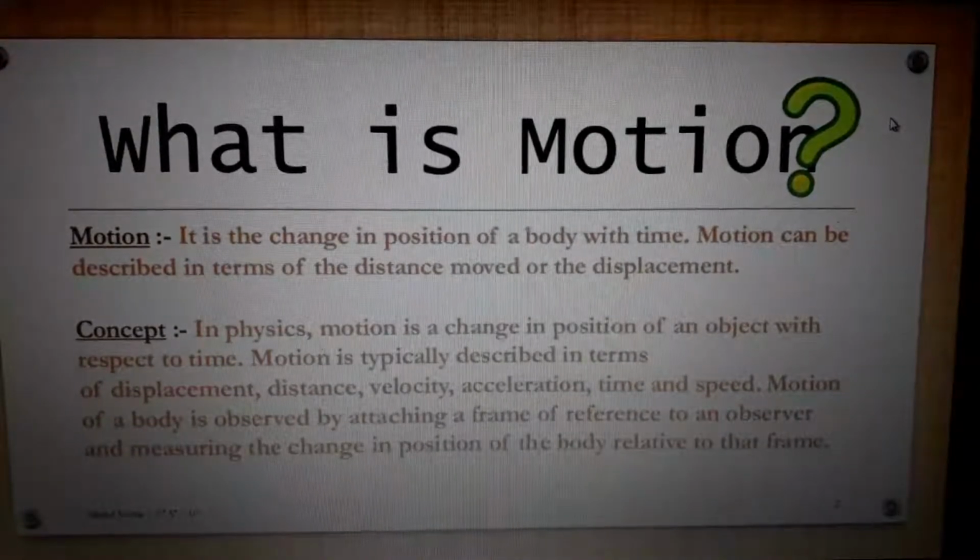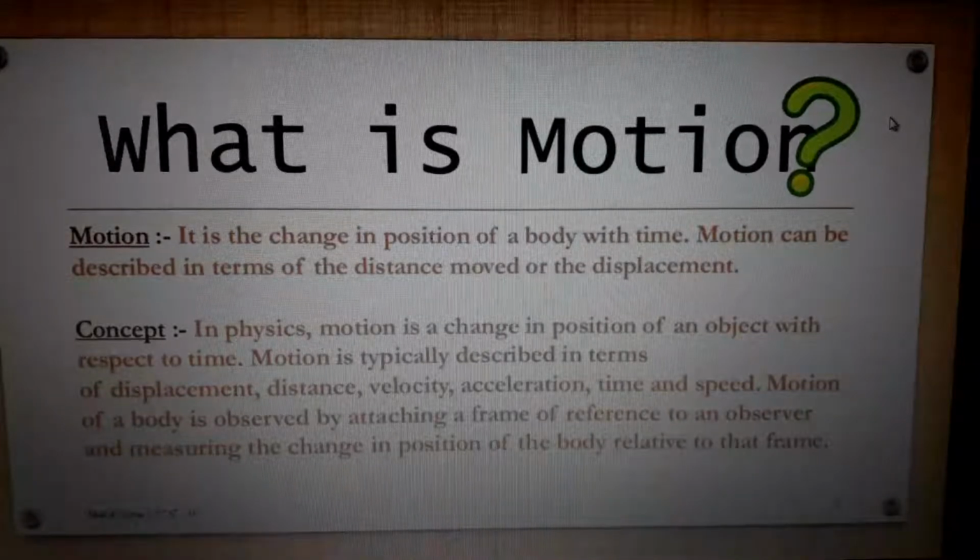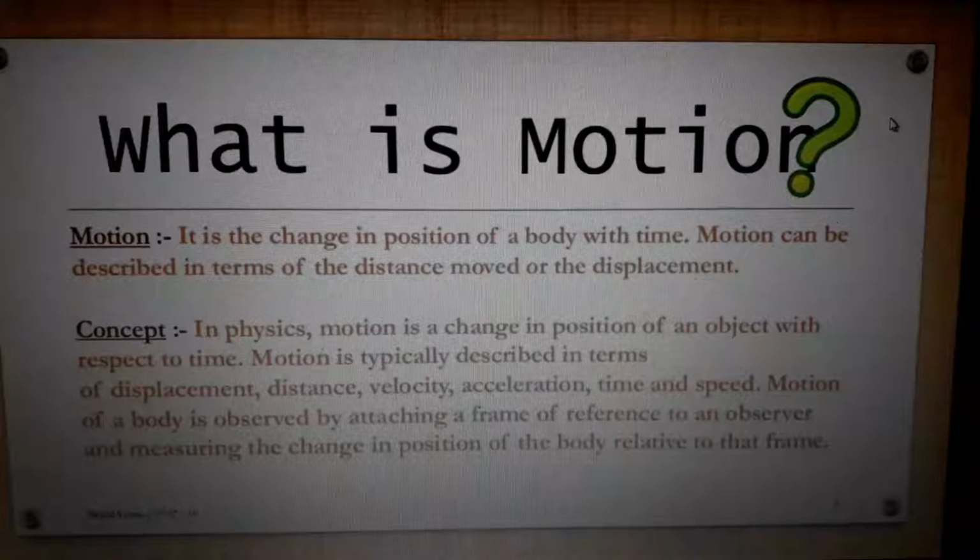What is speed? Simple thing: the total distance traveled in a particular time. If you travel 2000 kilometers in 20 hours, from Bangalore to Mumbai, what is the speed? 2000 divided by 20. That is the speed. What is velocity? It is the big brother of speed: displacement divided by time. And acceleration is the rate of change of velocity of an object.